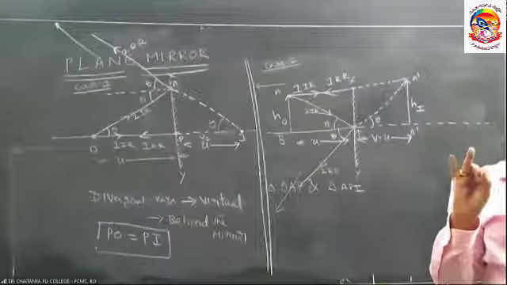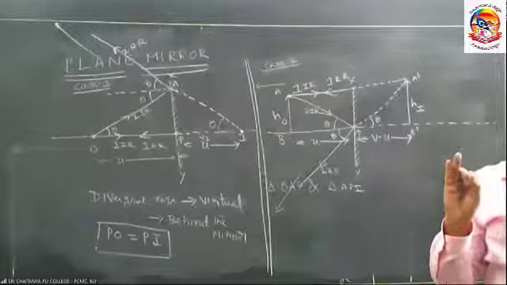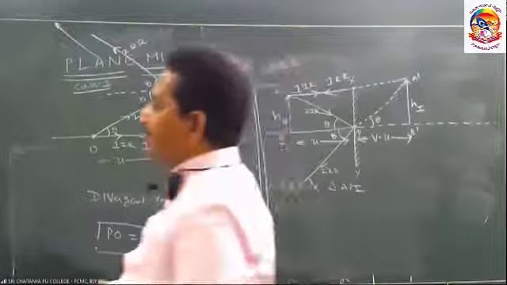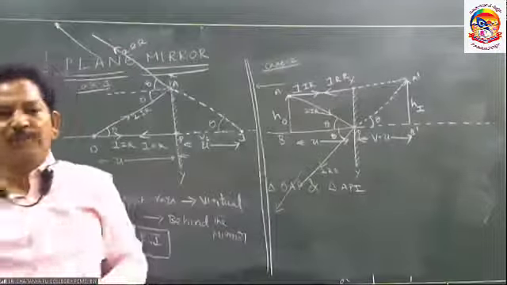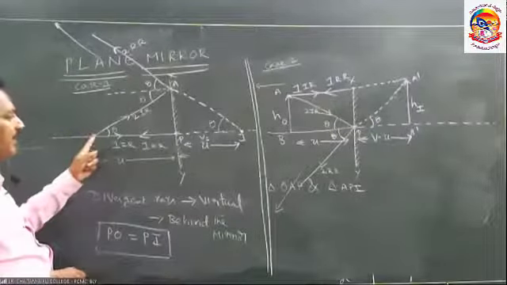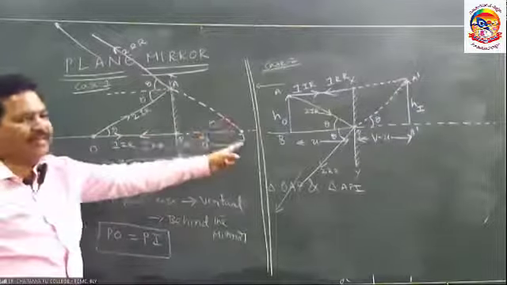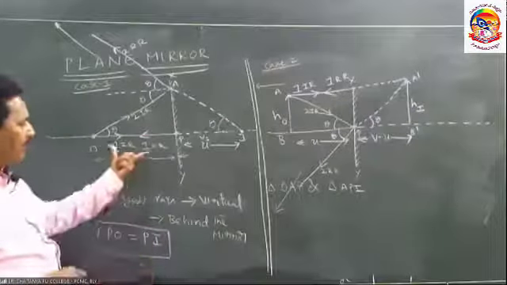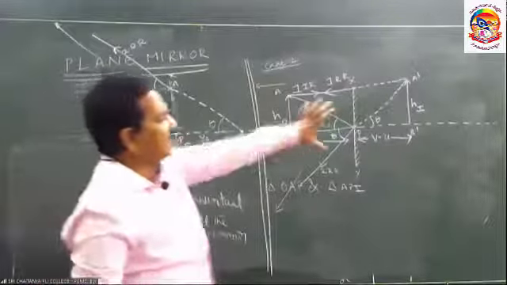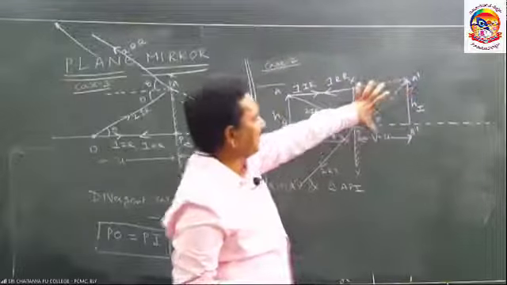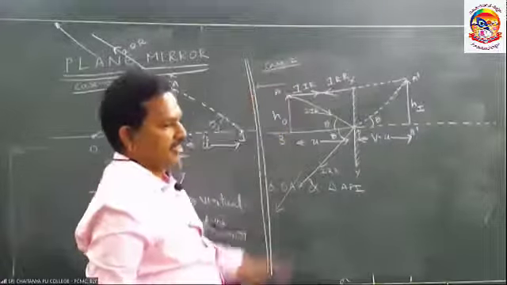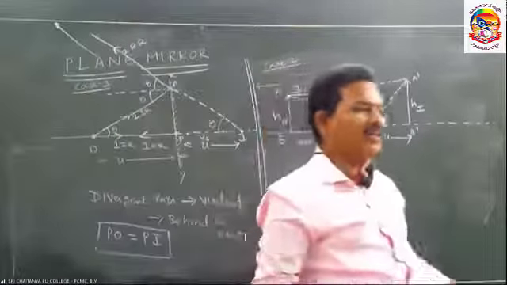Second point, because of divergent rays, the image is a virtual image. Third point, object is in front of the mirror, image will be behind the mirror. Object distance is equal to image distance. Size of the image is equal to size of the object. So once again go through.